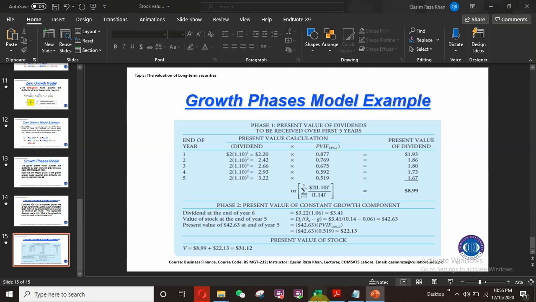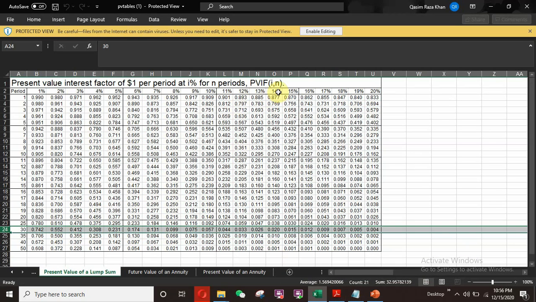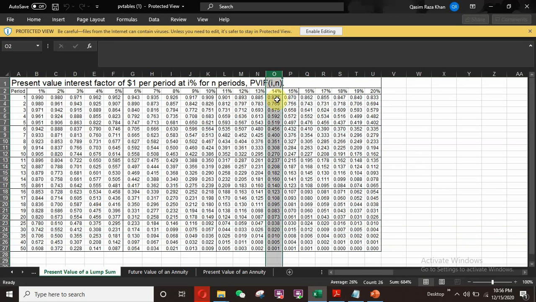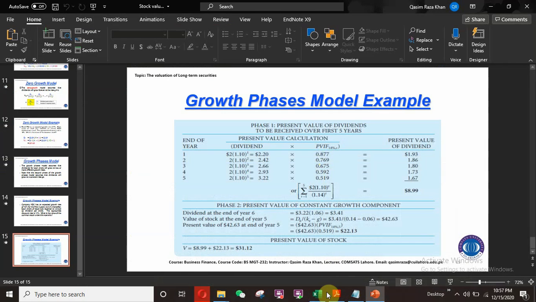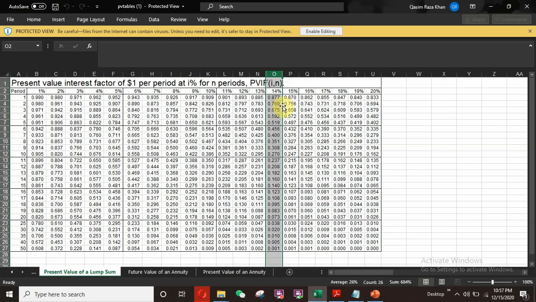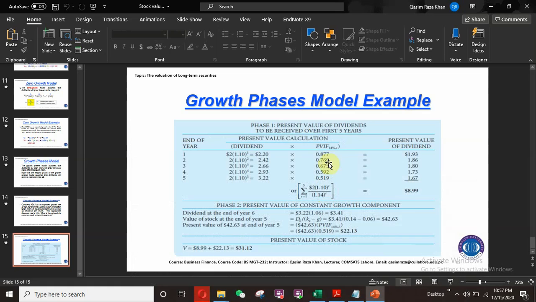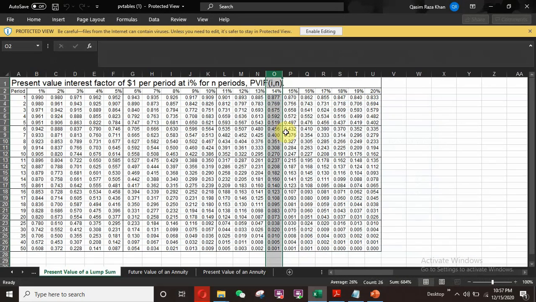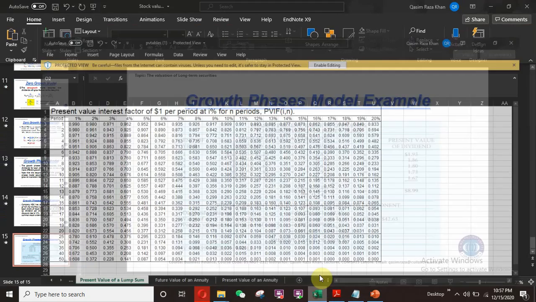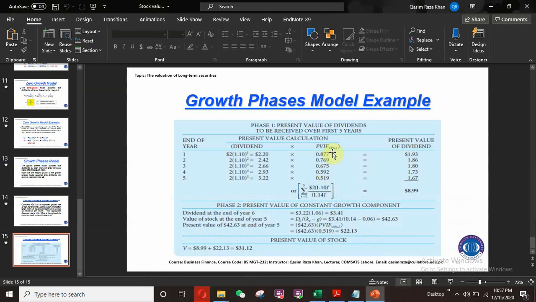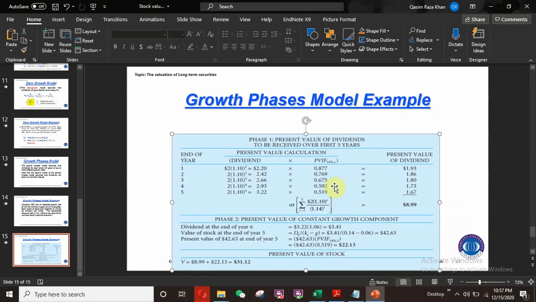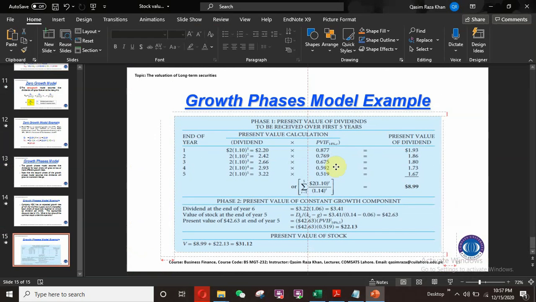For the discount rate 14%, for the first year the factor is 0.877, for the second year 0.769, for the third year 0.675, and so on. I can see the present value of future streams from the table as well.